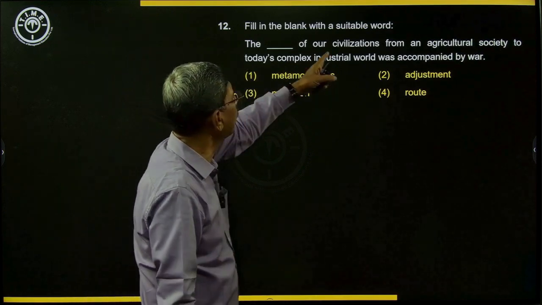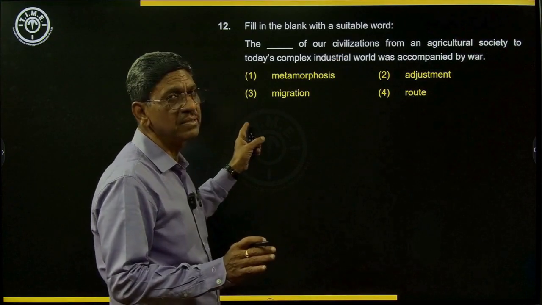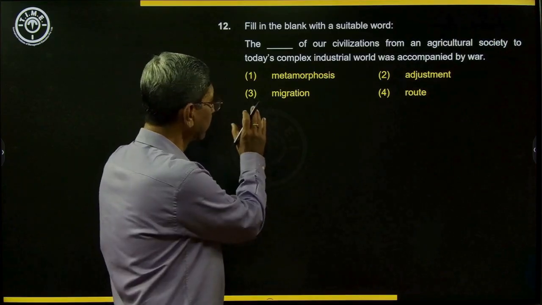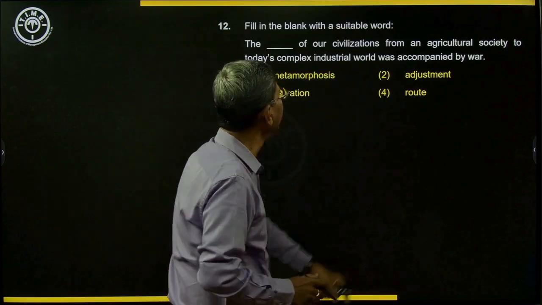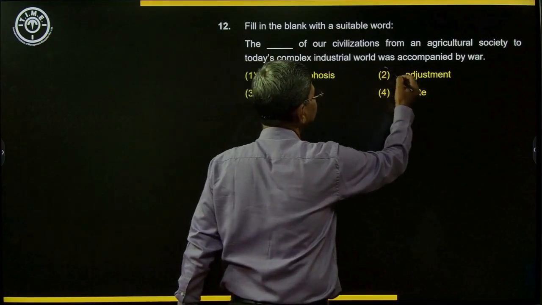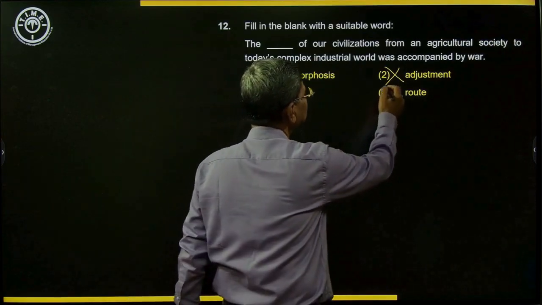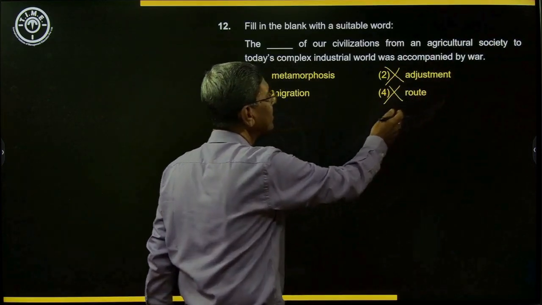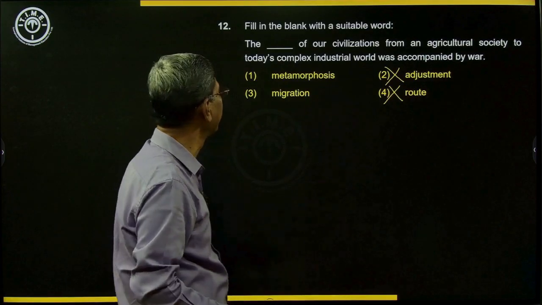The metamorphosis of civilizations. Does it make any sense? Okay, we will keep that pending. We'll park it for some time, and then we'll look at the adjustment of our civilizations, is ruled out. The root of our civilizations from an agriculture, there was no root taken like that. So there is no root.